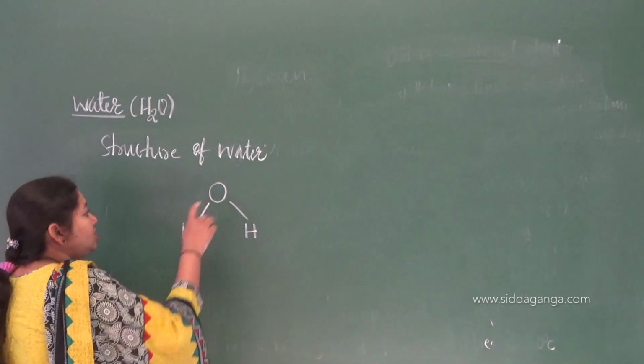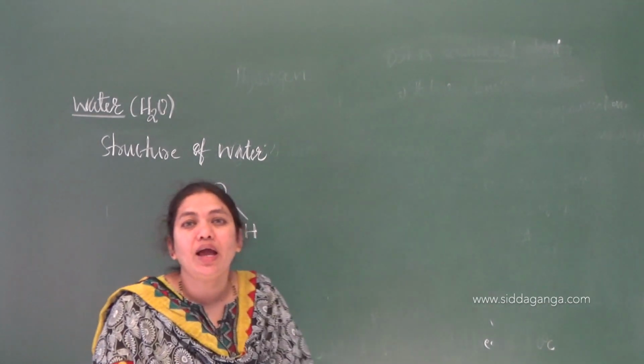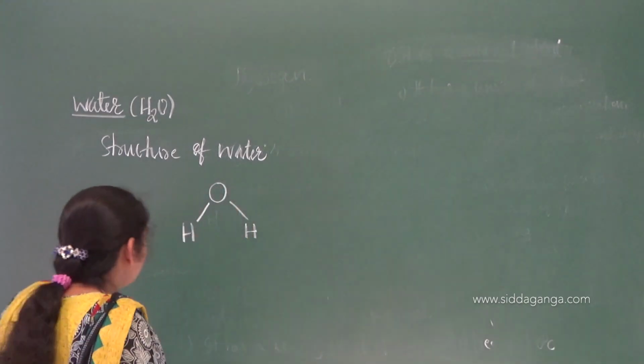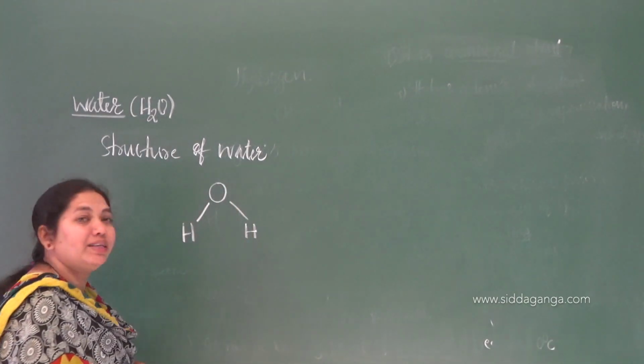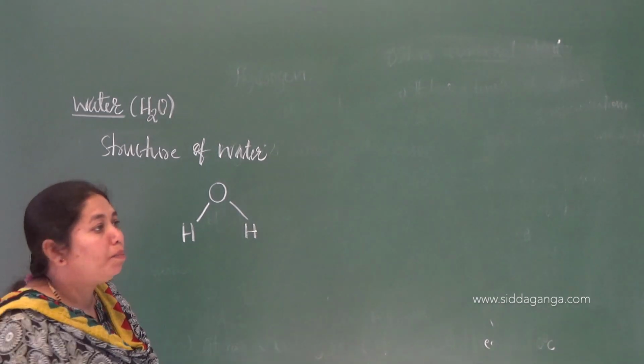This oxygen will undergo sp3 hybridization. How this water molecule has been formed, I think it has been discussed in chemical bonding. Let me just brief that.